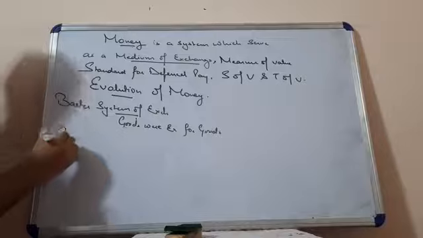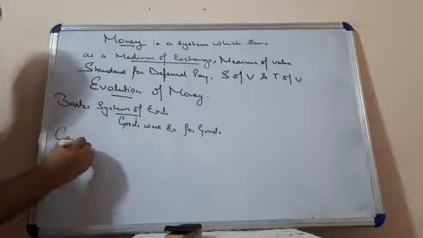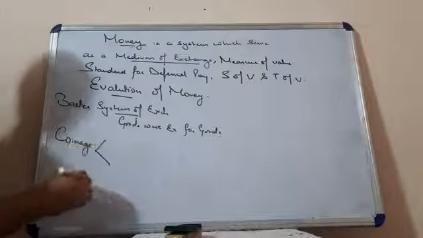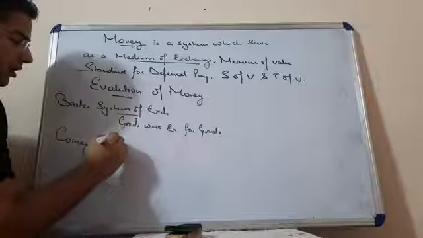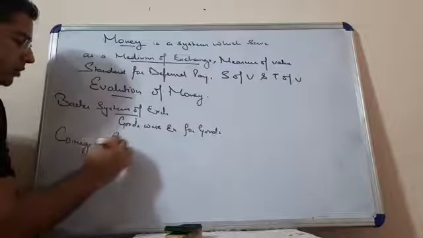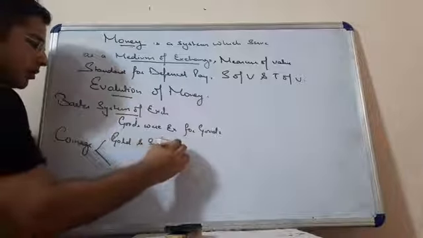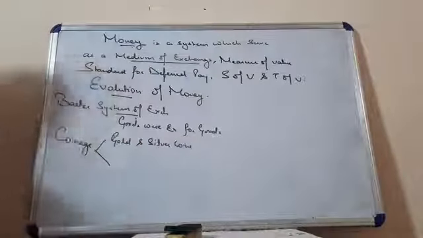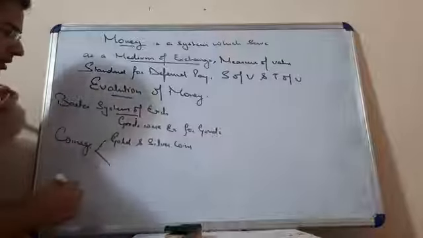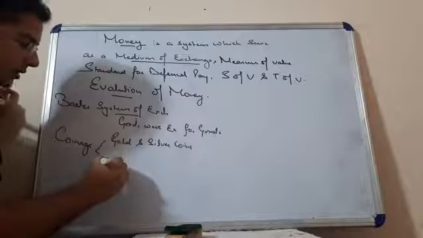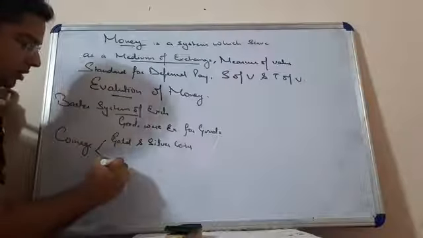Then there was an age of coin, and in that coinage, first of all there were gold and silver coins, and in the later stages we can say that there were alloy coins.